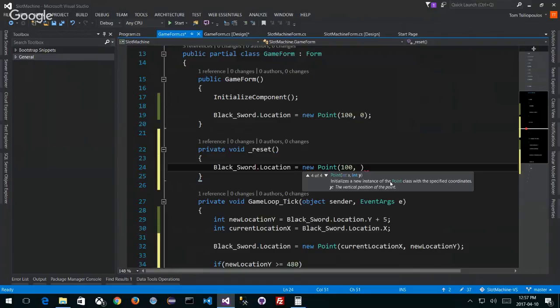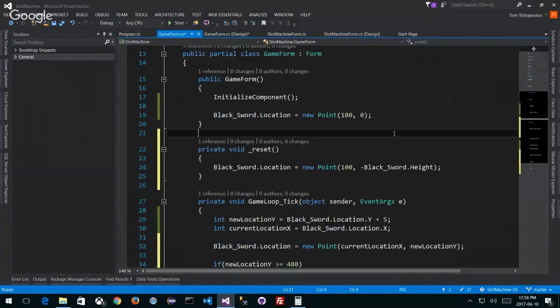Here we go. But my y coordinate, I want to make it a negative value off screen, of the size of the height. So dot height, right? I want to make it the height of my sword image, but negative. So negative height, basically off screen, the whole height of the sword beyond the top of my screen.